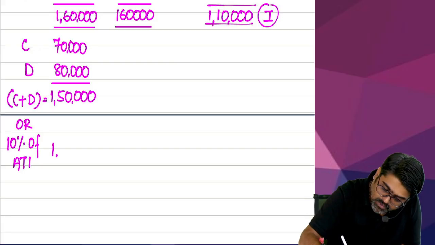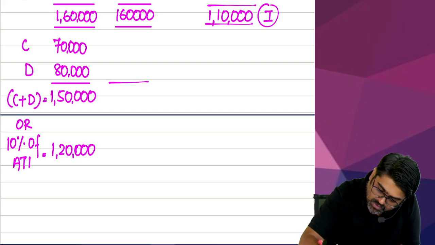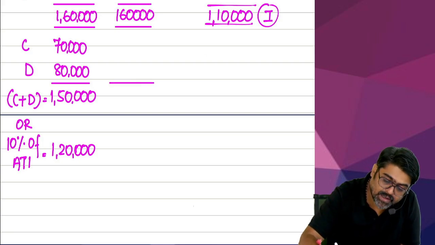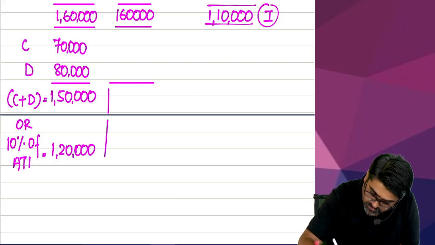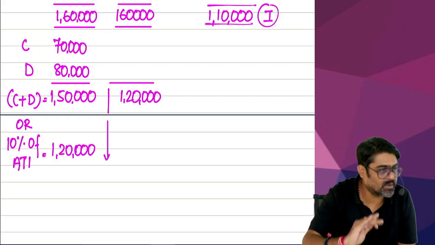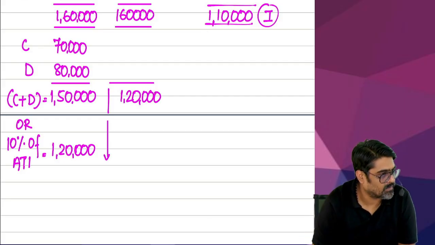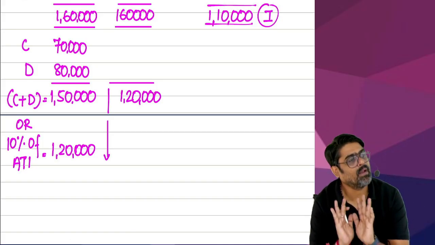So sir, they are saying that C plus D cannot be more than... So the total amount which will qualify from C plus D will be 1,50,000 or 1,20,000? Whichever is lower. So how much is lower? C plus D both taken together cannot be more than 1,20,000. Even if it is 1,50,000 for 80G, it will be taken as 1,20,000 only.